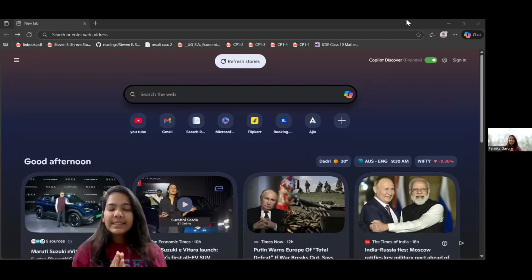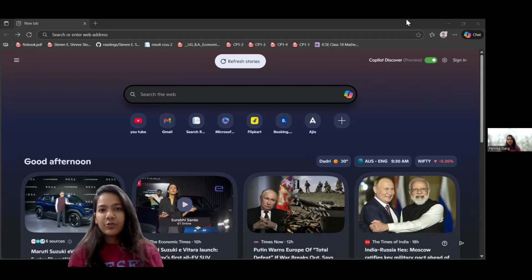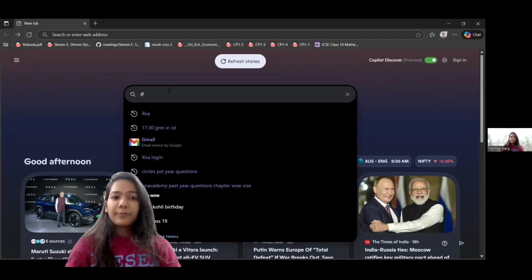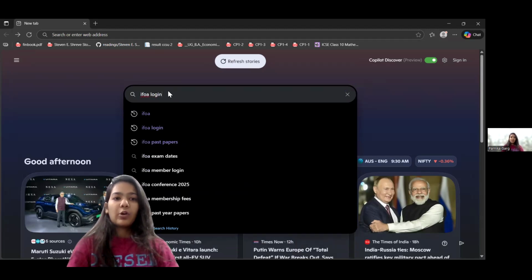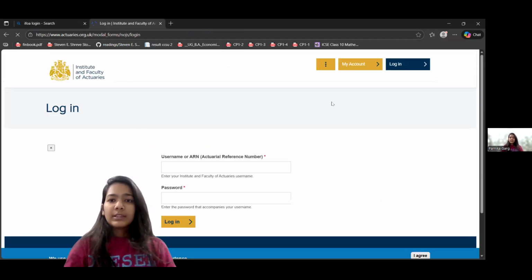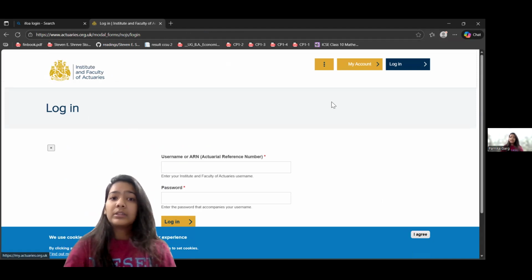Okay, so let's start with applying for PPD exemption first. Open up your search tab, search IFoA, login. This page will appear. Then go to this login site. Then go to my account.